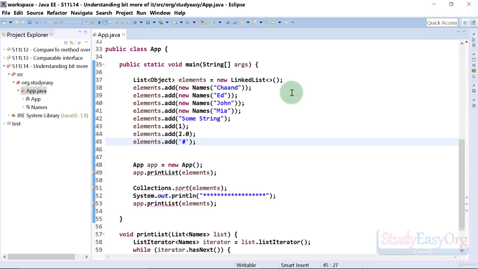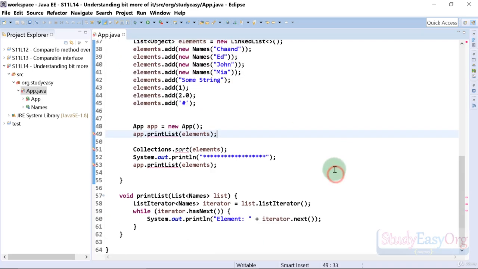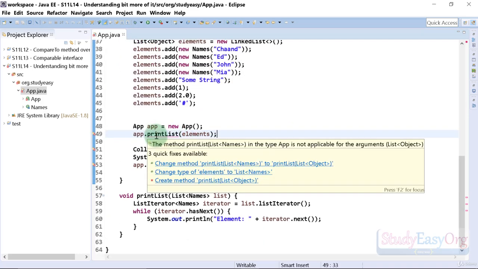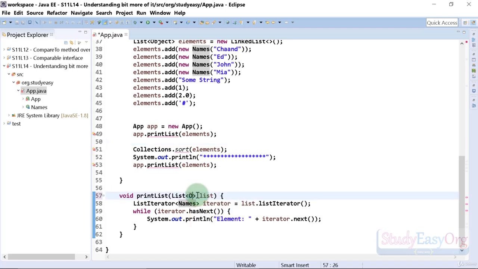Alright, so this is cool, and this part of code is done. But now when we are trying to print this list, there is an issue. Why? Because this print list method is capable of printing the elements of names type only. So let us fix this as well. This will be updated from names to Object. That's one change. I will change the list iterator type to Object again.